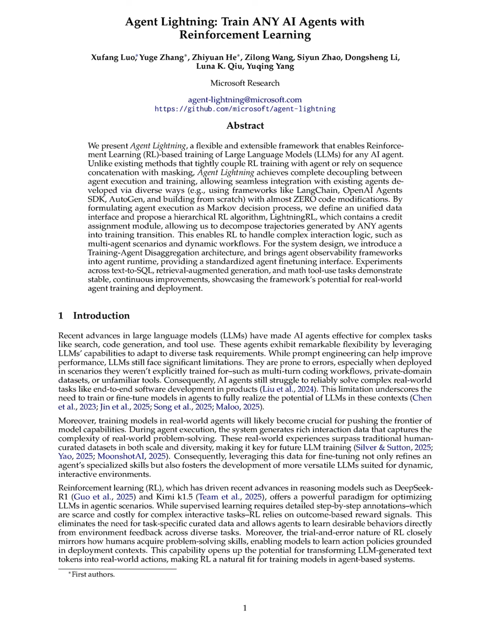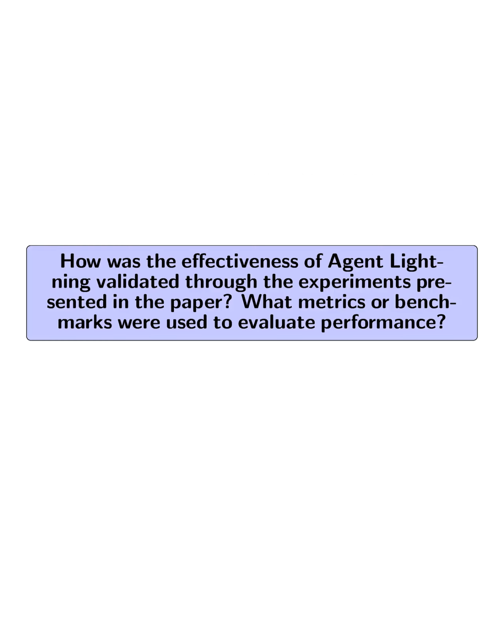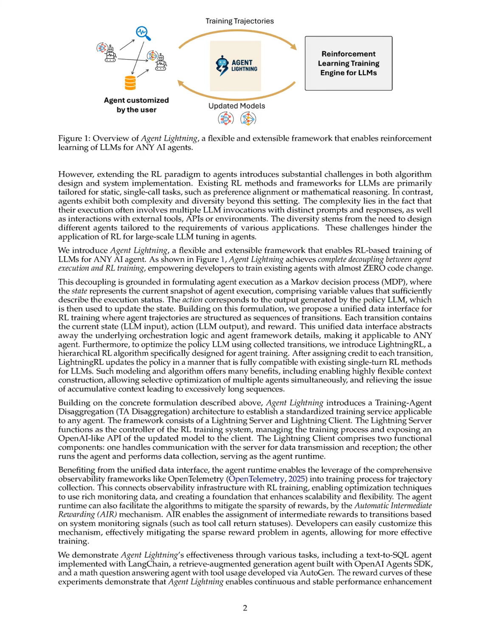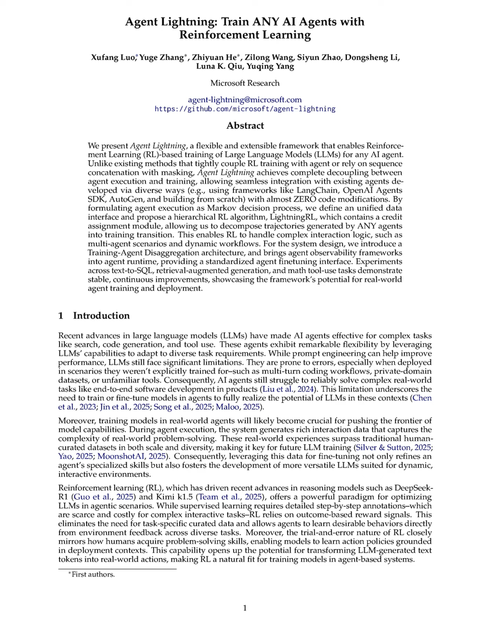How was the effectiveness of Agent Lightning validated through the experiments presented in the paper? What metrics or benchmarks were used to evaluate performance? The effectiveness of Agent Lightning was validated through experiments on 3 distinct tasks: a text-to-SQL agent, a retrieval-augmented generation, RAG, agent, and a math-focused question-answering agent. Each task was implemented using different agent frameworks, demonstrating the framework's versatility.